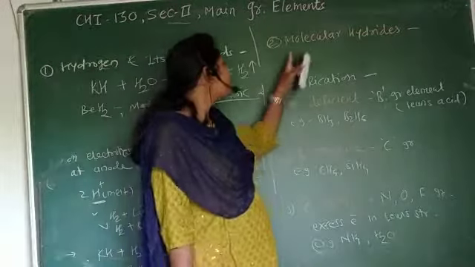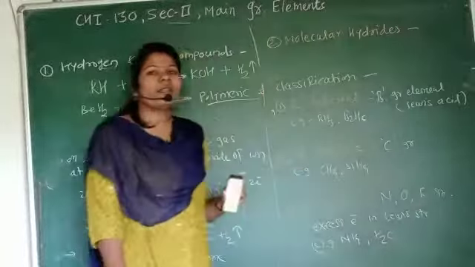Next classification is molecular hydrides. What are molecular hydrides?